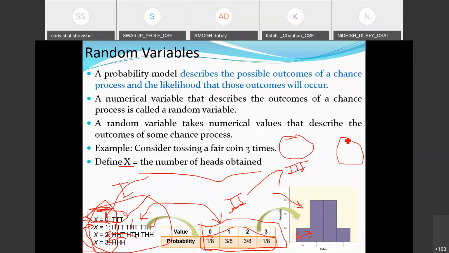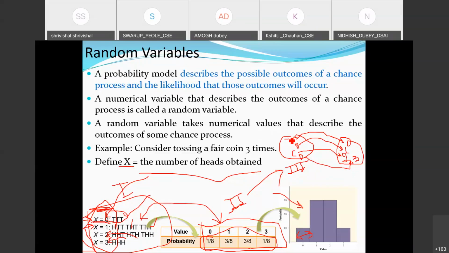So here there are four events, corresponding to tossing a simple coin: event A, B, event C, event D. I have decided the four events, and each event is mapped to 0, 1, 2, and 3.